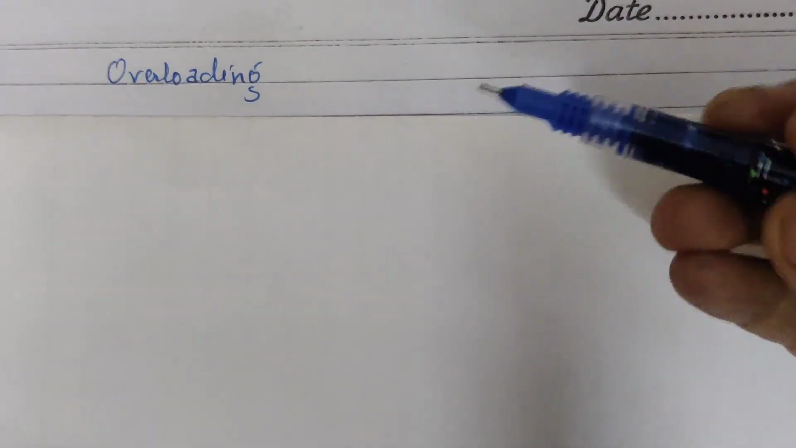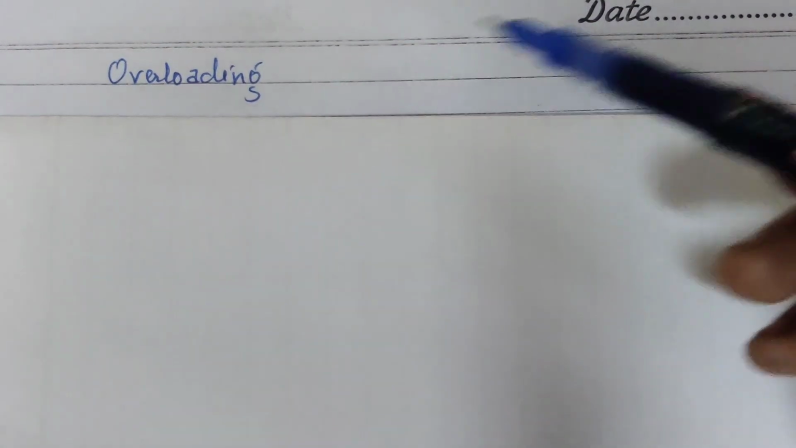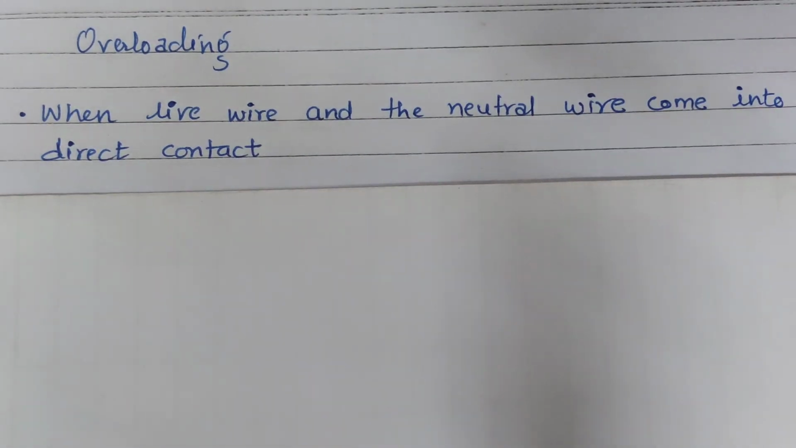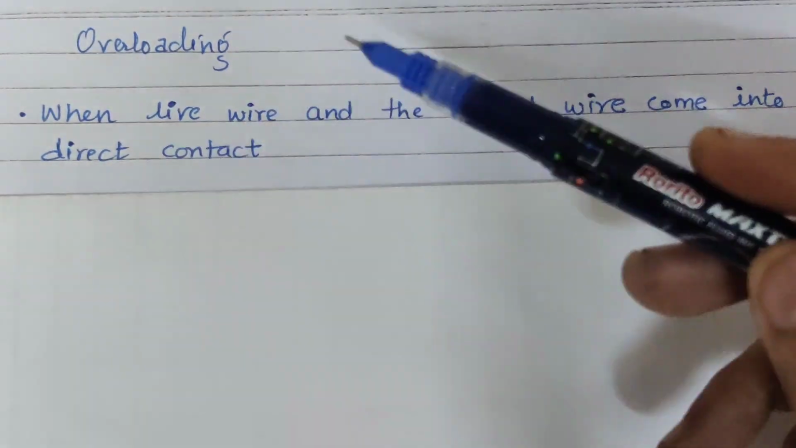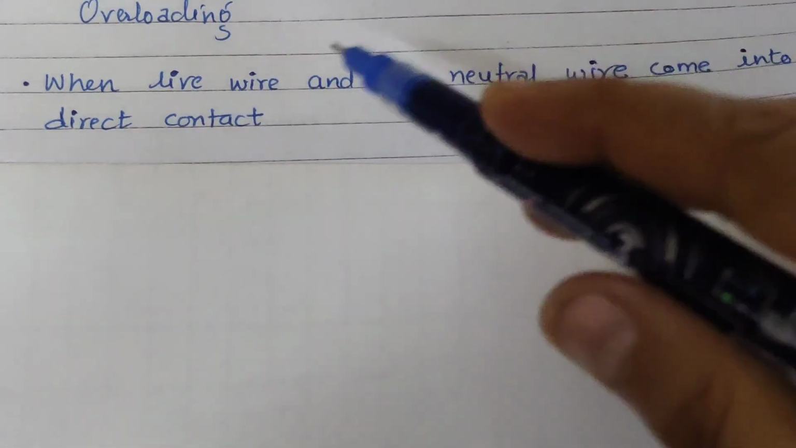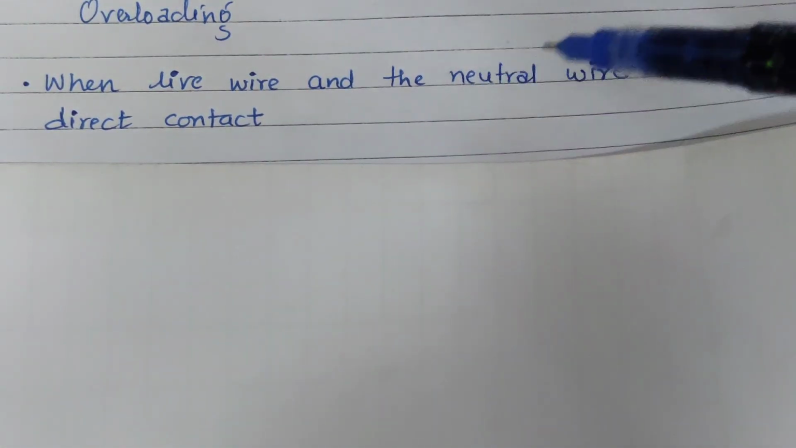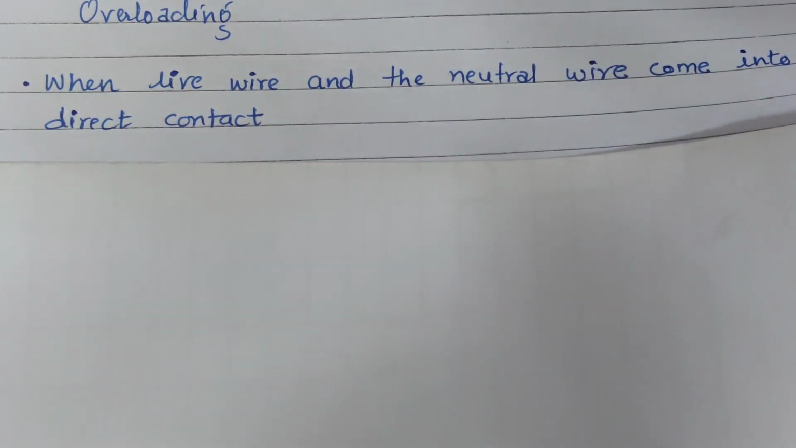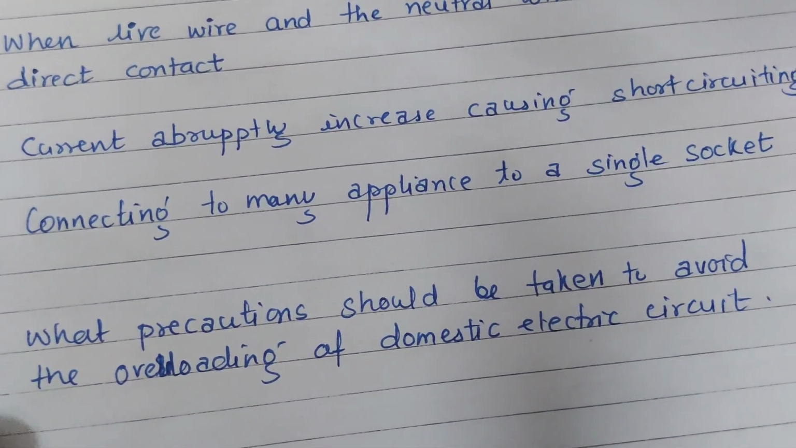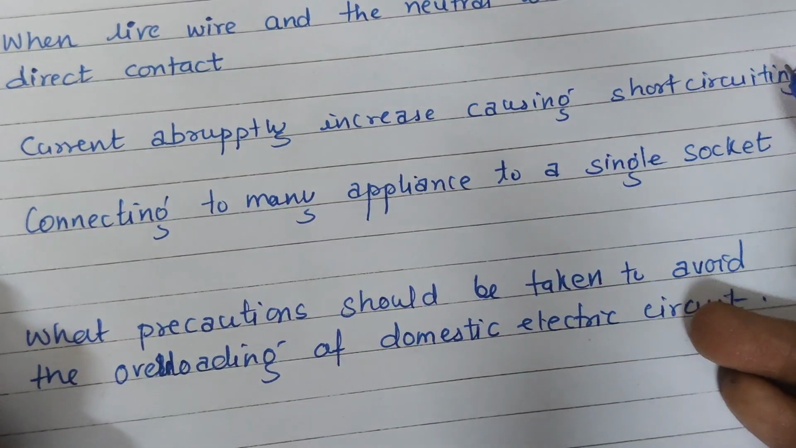Now the next important topic is overloading, and sometimes a definition comes: define overloading or how it occurs or how it can be prevented. So first point: in an electric circuit when the live wire and the neutral wire come in direct contact with each other, then overloading takes place. So what happens when the live wire and the neutral wire come in contact? Then the current increases abruptly, and it causes short circuiting here. So we can say the current increases abruptly and it causes short circuiting.